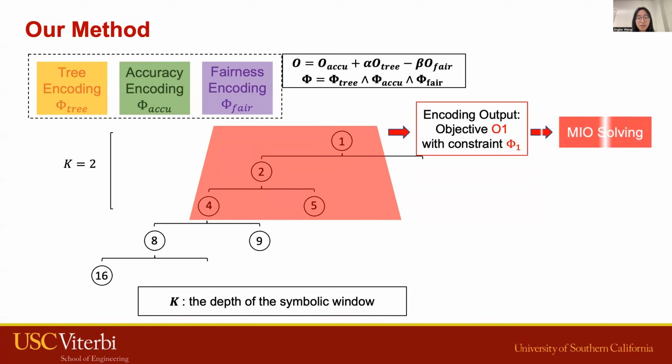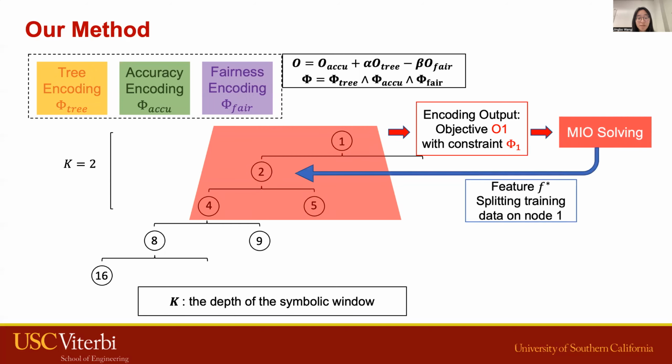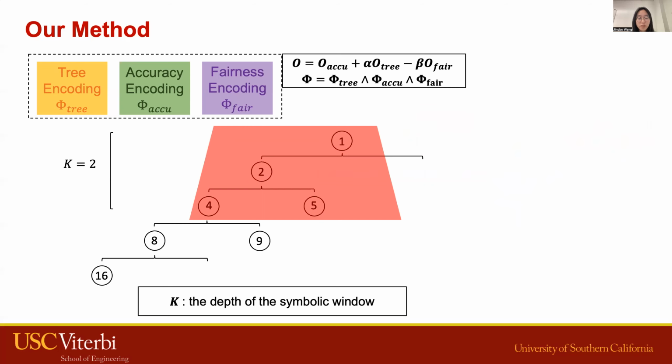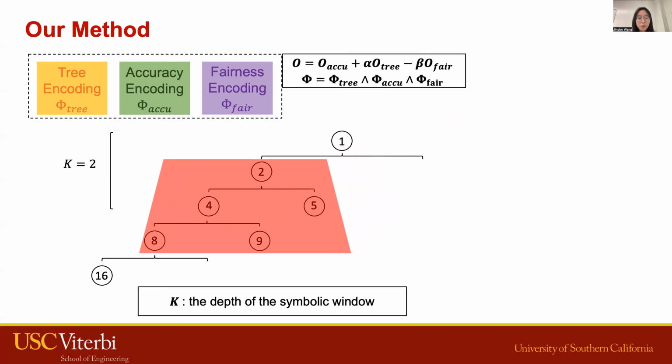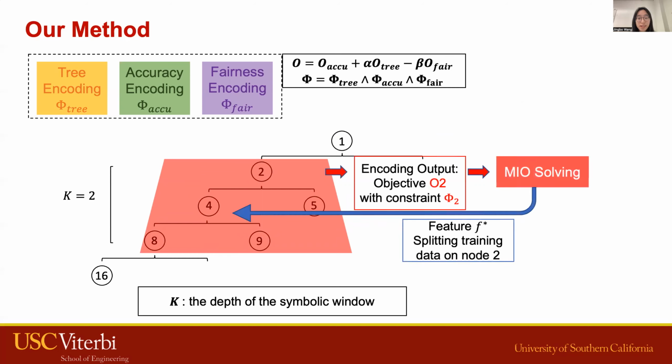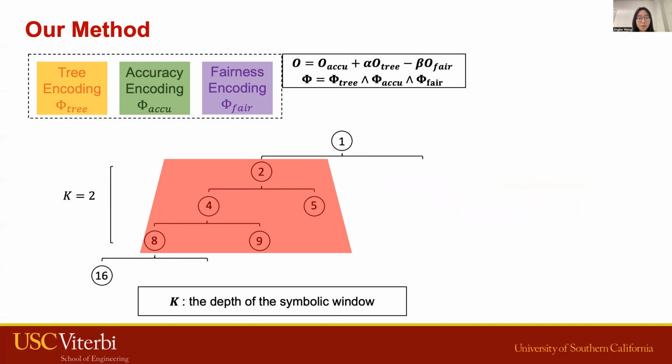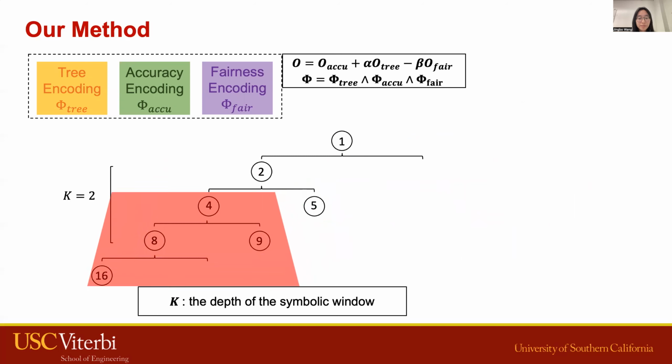Then they are fed into the ML solver, which produces the best split feature f star. F star is then used to split node 1, and then we move this red box to the next tree rooted at node 2. In the second iteration, we start from the root node 2 and repeat this procedure to split node 2 and iteratively solve these constraints with steps k.